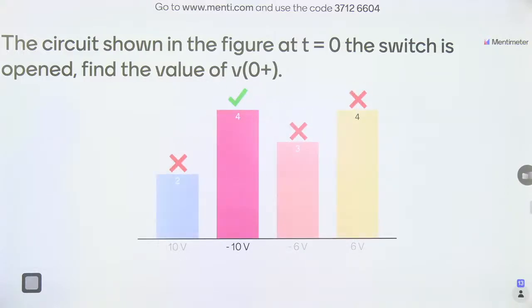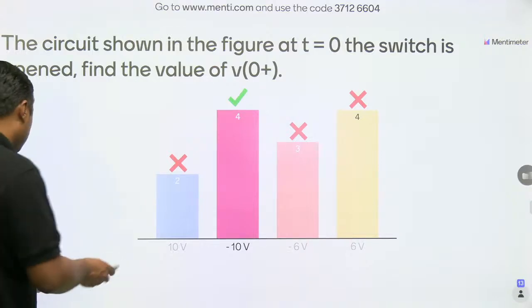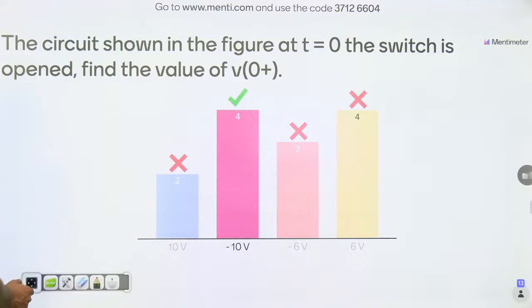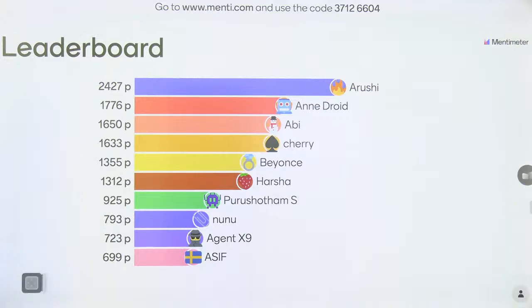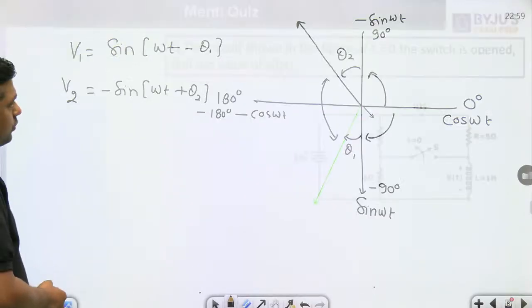Now, 4 students have given the right answer, that is minus 10 volt. Now, what is the method to solve this question? First of all, the leaderboard. That is the response: ROC first, Anidroid second, and Abhi, Cherry, Harsha, Purushottam, and these are the total 10 rankers. Now, what is the method to solve this question? Very simple. I am going to give you the hint.